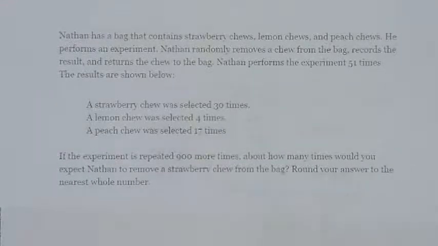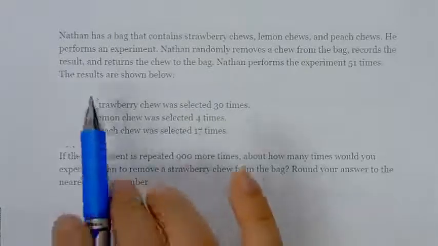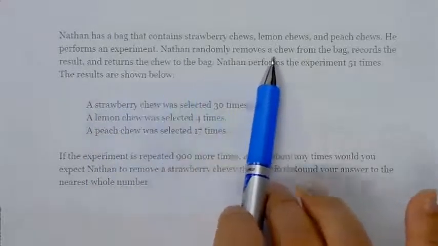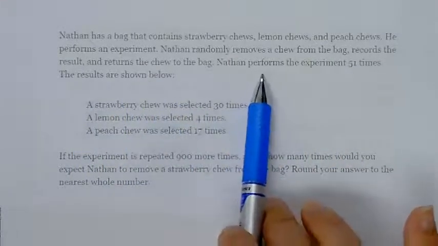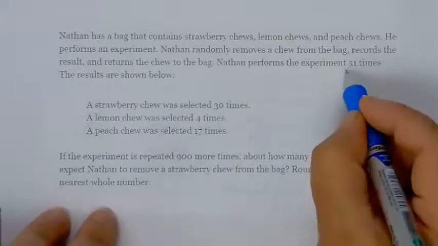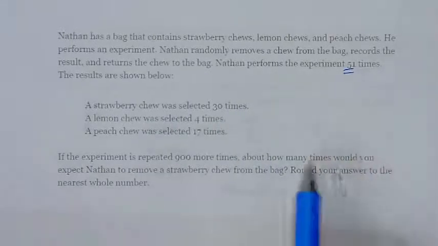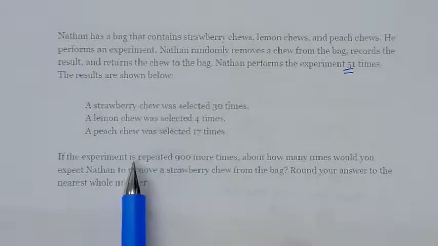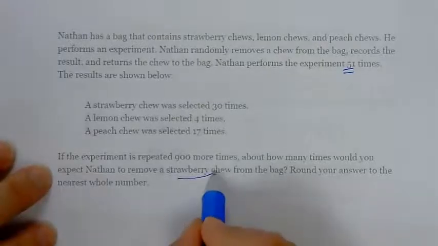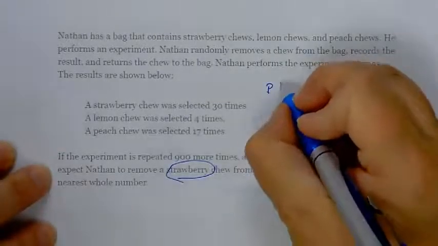Nathan has a bag that contains strawberry chews, lemon chews, and peach chews. He performs an experiment. Nathan randomly removes a chew from the bag, records the result, and returns the chew to the bag. Nathan performs the experiment 51 times. Here are the results. If the experiment is repeated 900 more times, how many times would he get a strawberry chew? So I need to find the probability of strawberry.